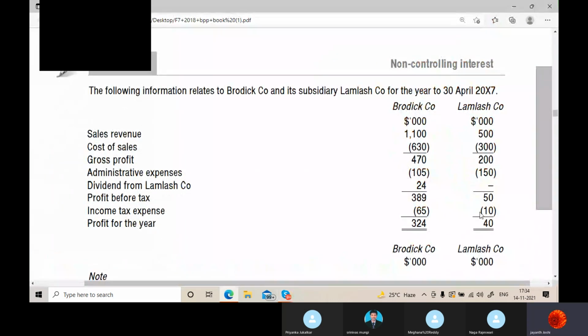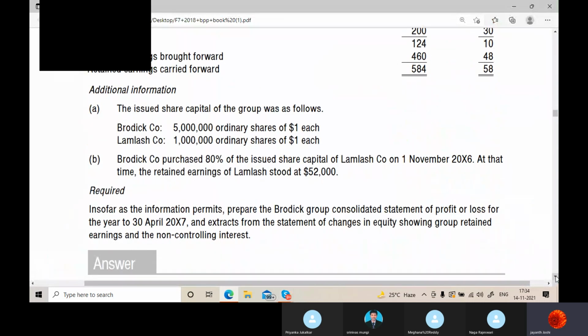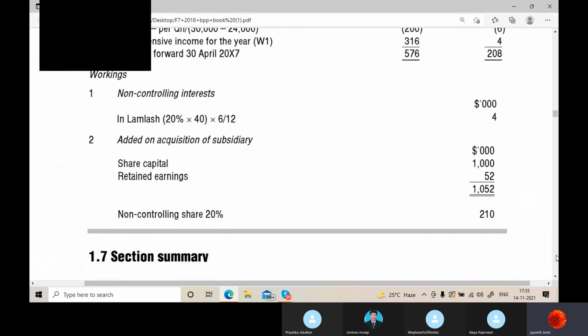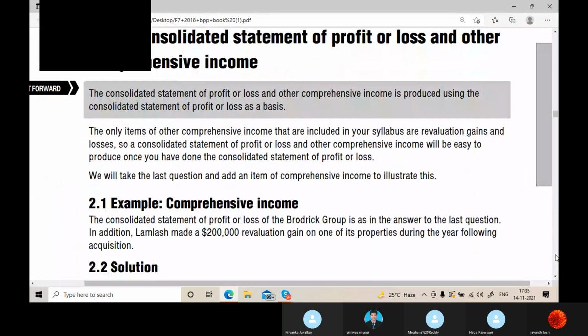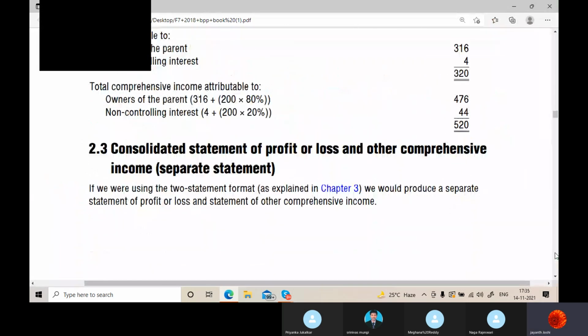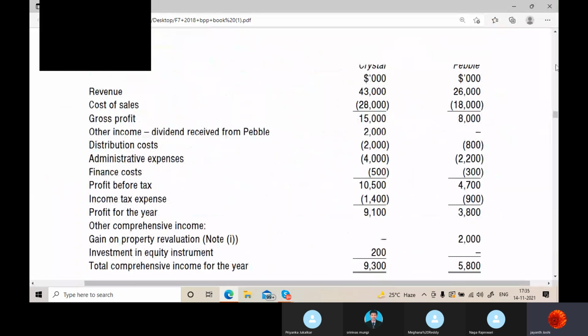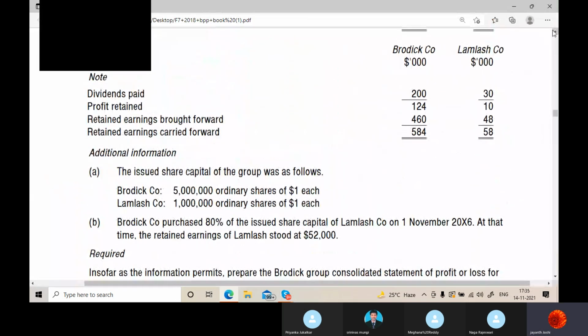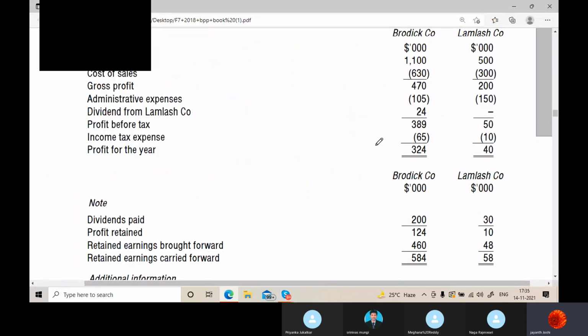Can you do this question, this consolidation question, Lamb-Lash and Broderick? The easy question, simple question. Do the consolidation for this. Almost all we will finish and we'll go for the OCI section. Come on. I will not give you much time, but try to do this question. Come on.